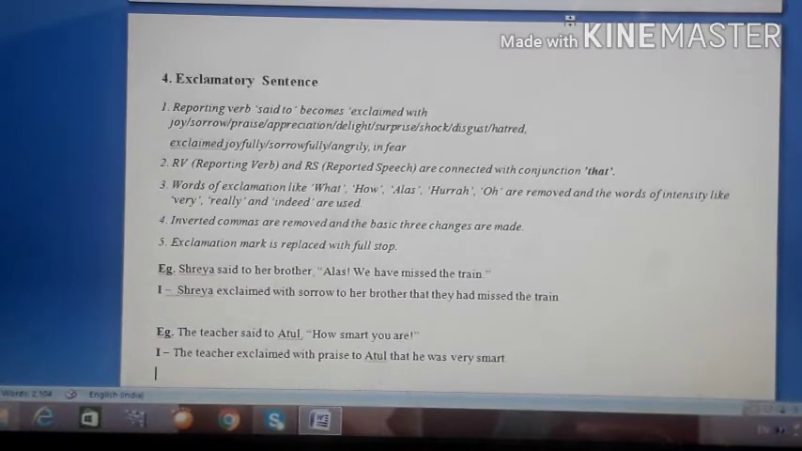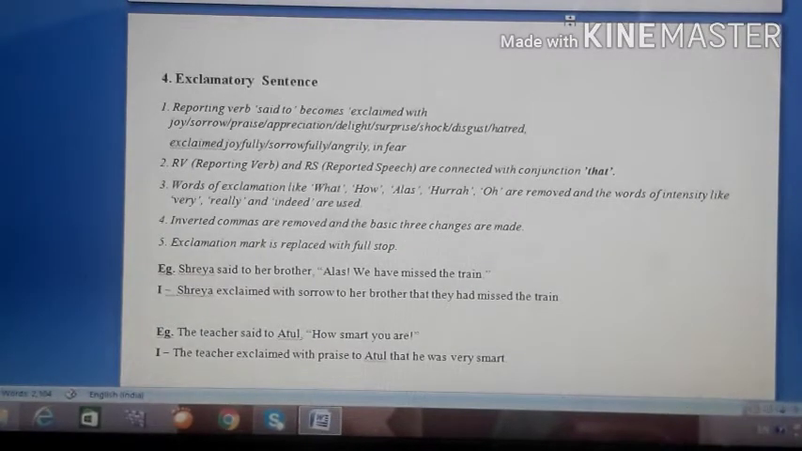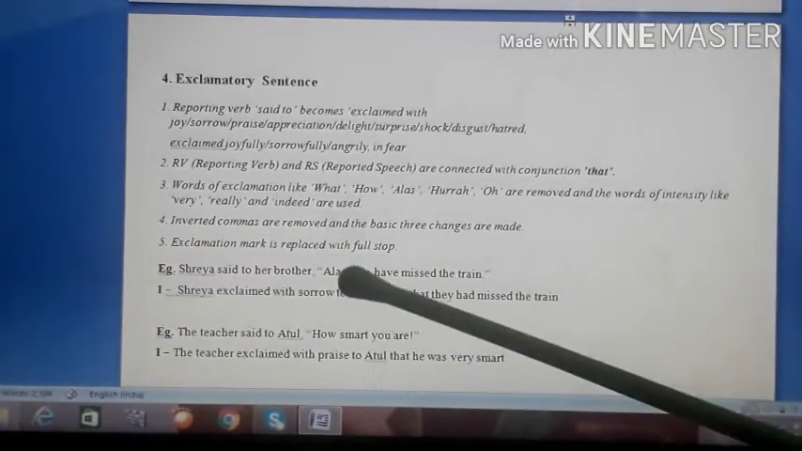But when you go for the indirect of an exclamatory sentence, all these words are removed, and in the remaining sentence you will have to use the word of intensity. And which are the words of intensity? The words of intensity are very, really, and indeed. So any one of these three you can use. Okay, now look at the sentences down.